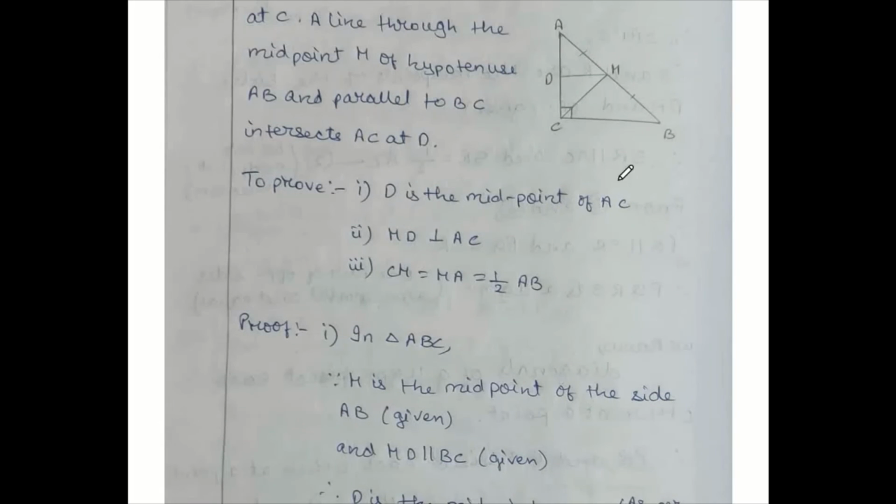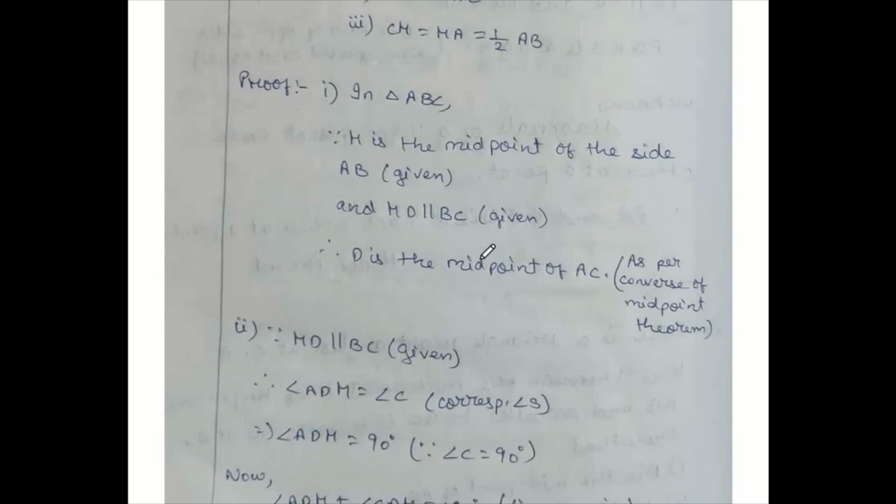Now second one, how to prove this, MD perpendicular to AC. Since these two lines are already parallel, you can take this angle and this angle, both are corresponding angles, both are equal. So you can get this 90 degree easily. So to prove second one, since MD parallel to BC given, therefore angle ADM is equal to angle C, corresponding angles. Angle C already 90 degree, so angle ADM also 90 degree.